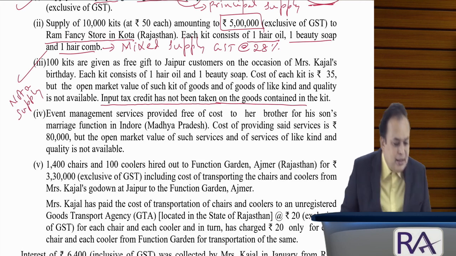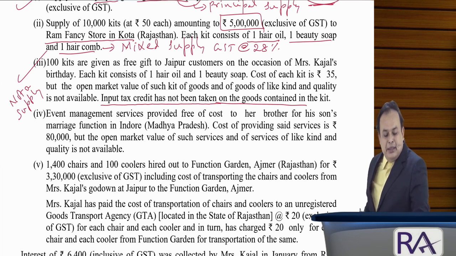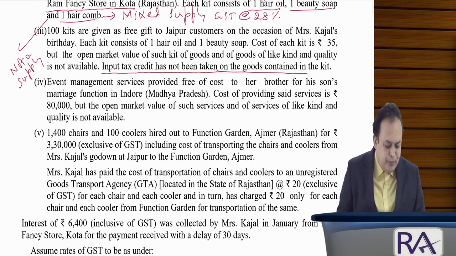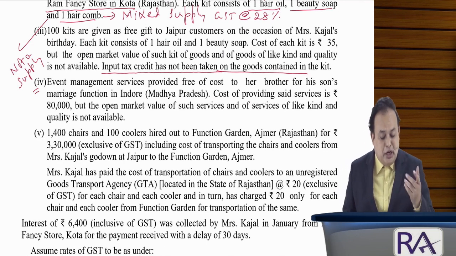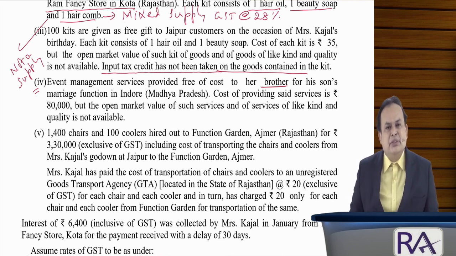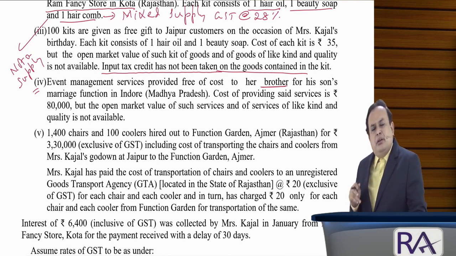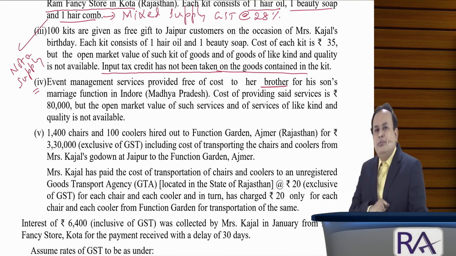Point number 3, not a supply. Got the clarity, my dear? Any difficulty? Further, point number 4. Event management services provided free of cost to her brother. Now the point is brother, sister, parents, grandparents, who are wholly or mainly dependent on such person. Is the brother of Kajal depending on Kajal?